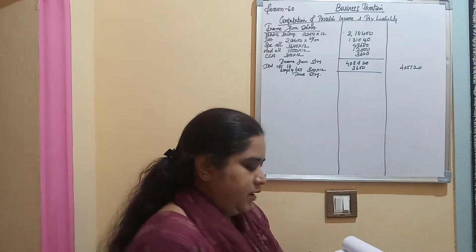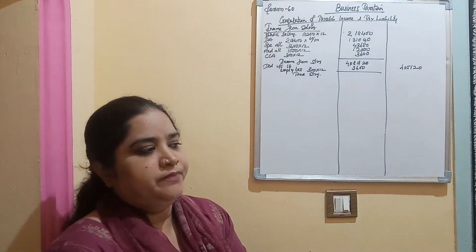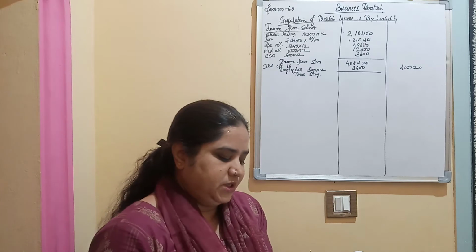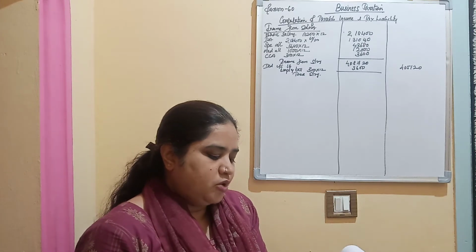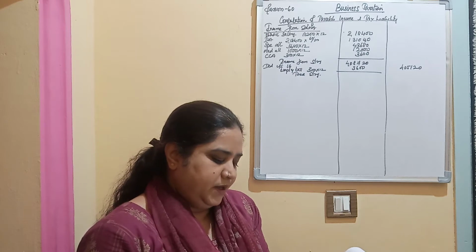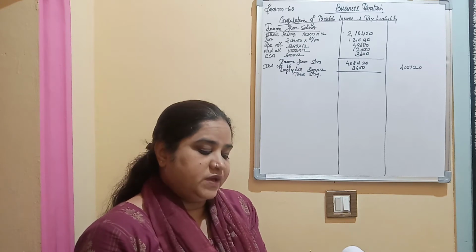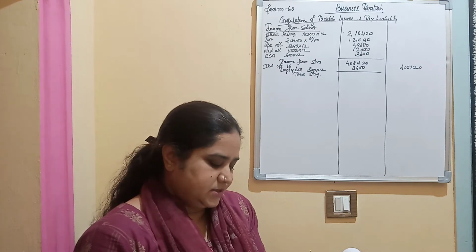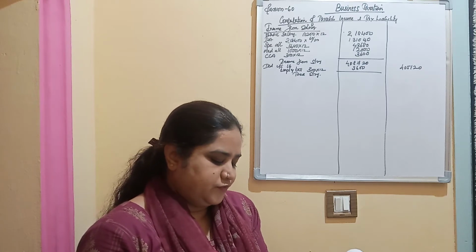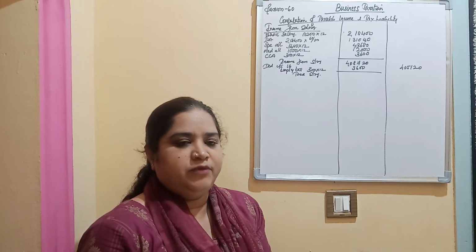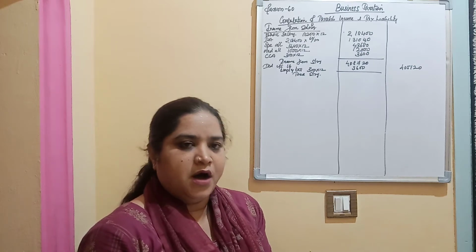Then you have income pertaining to house property. What is the information given? Rent received is given 6,000 per month. Interest due on loan is given. Let out property, interest due on loan for the construction of let out property, 3,600 is given in total. Then municipal tax on let out property is 2,400. So this is your information relating to income from house property.